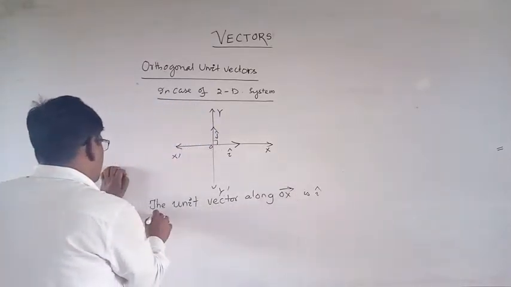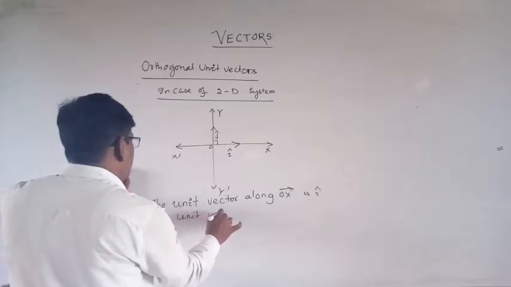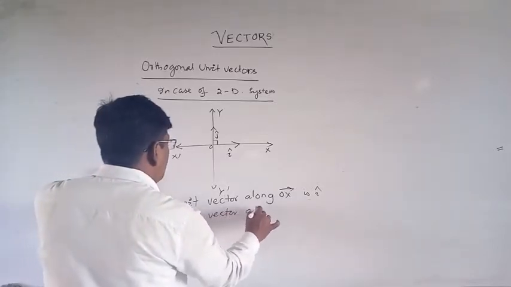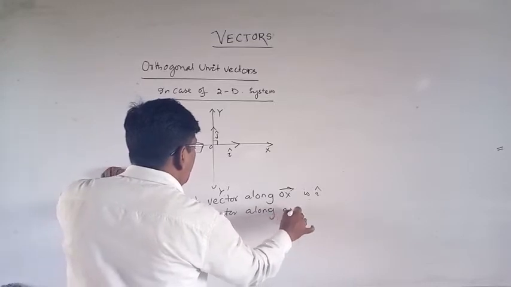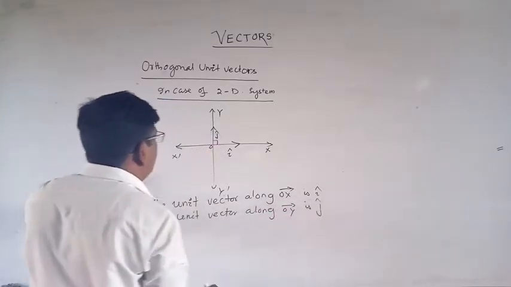The unit vector along OY is denoted by j cap.